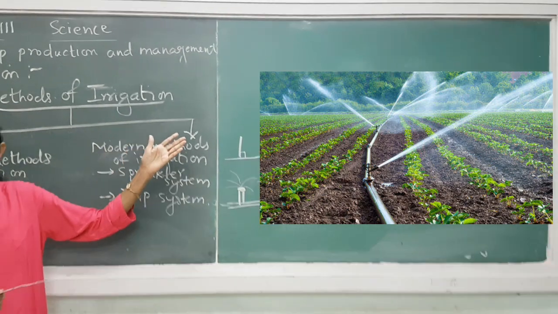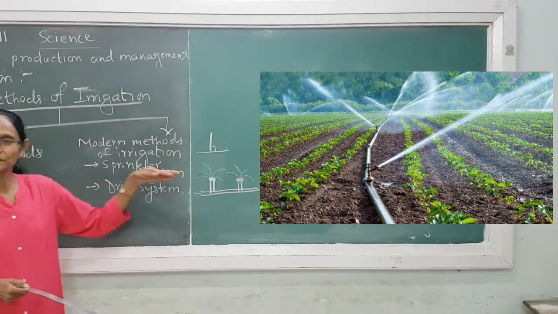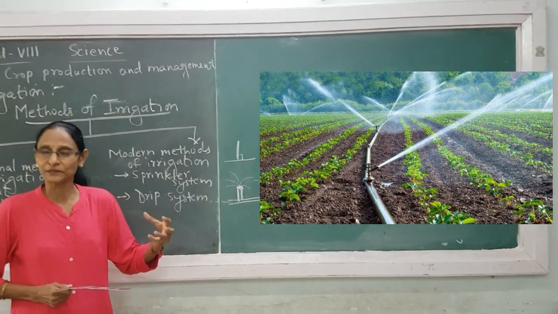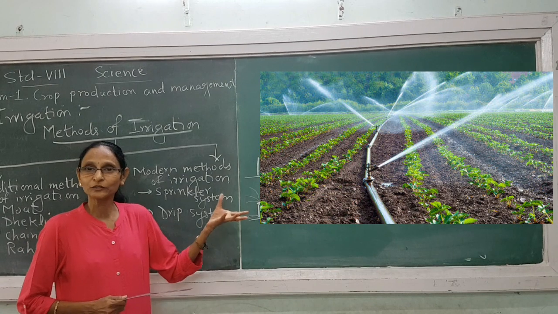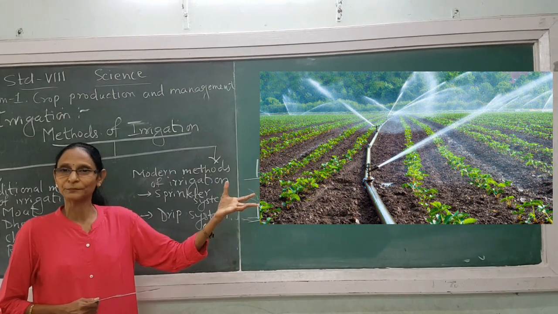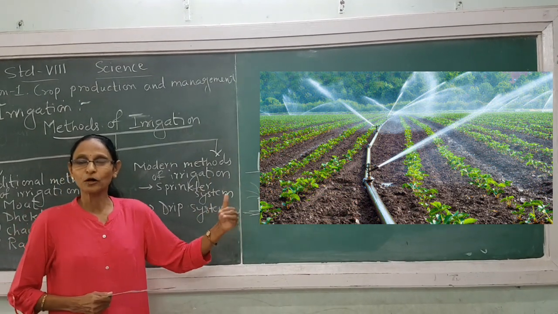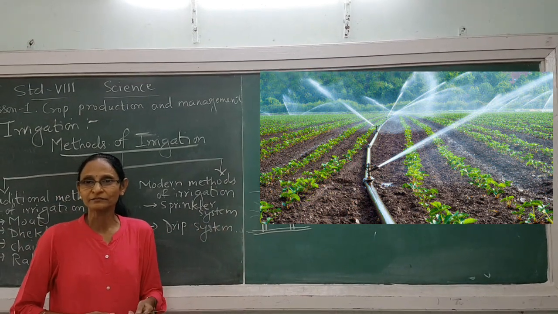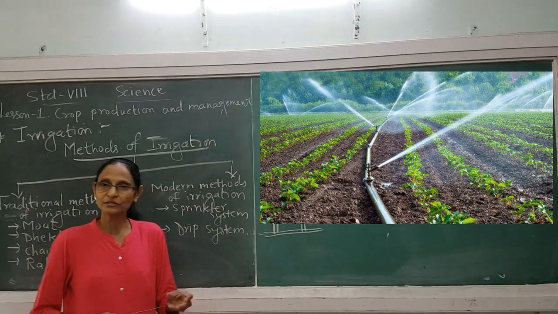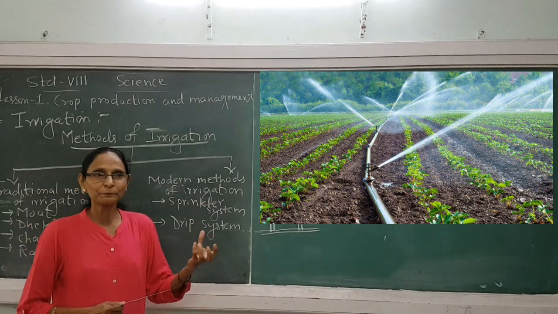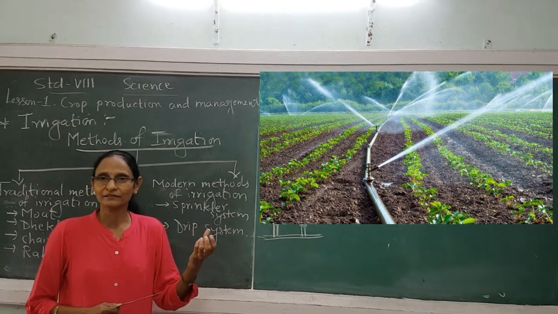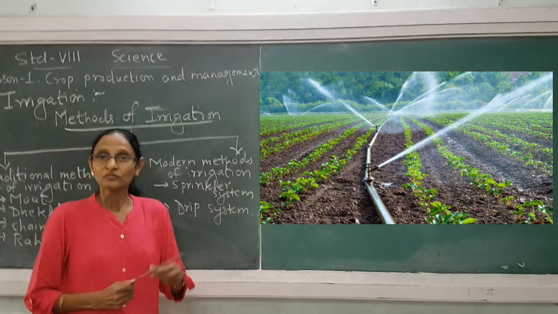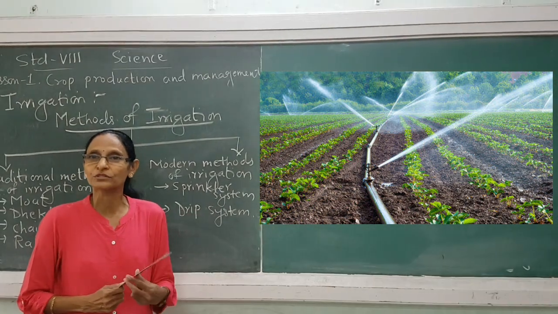See in the picture, can you see? A big pipe is there in the field. Through pump with heavy pressure, water is supplied to that big pipe. Can you see in the picture? And at proper distance, perpendicular small pipes are attached. Now on those pipes, nozzles are there. Again you can see clearly in the picture, nozzles are there. These nozzles are rotating nozzles.